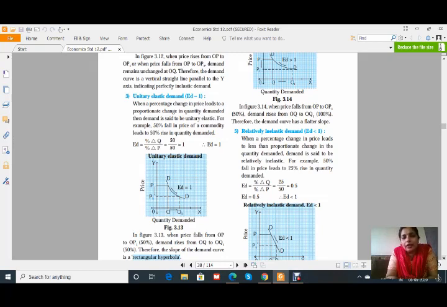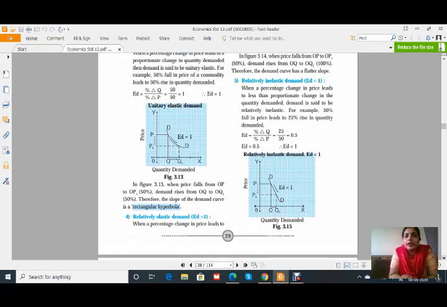See, in the figure it is clearly shown that the change in price is equal to the change in quantity demanded. Therefore, percentage change in Q upon percentage change in P, that is 50 upon 50, will give us 1, and as the name suggests, 1 is known as unitary. Therefore this is the unitary elastic demand, and this curve is a rectangular hyperbola. That means whatever the price change is, it is equal to the change in quantity demanded. Therefore it shows a rectangular hyperbola.